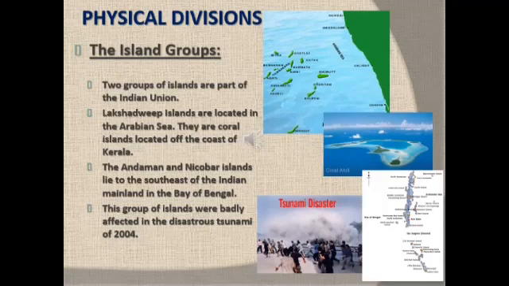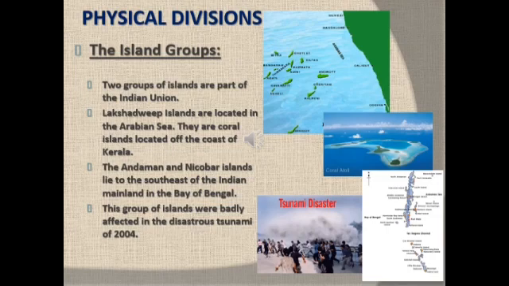Let's understand about the island groups. Two groups of islands are part of the Indian Union. Lakshadweep Islands are located in the Arabian Sea. They are coral islands located off the coast of Kerala. Kavaratti is the capital of the Lakshadweep Islands.